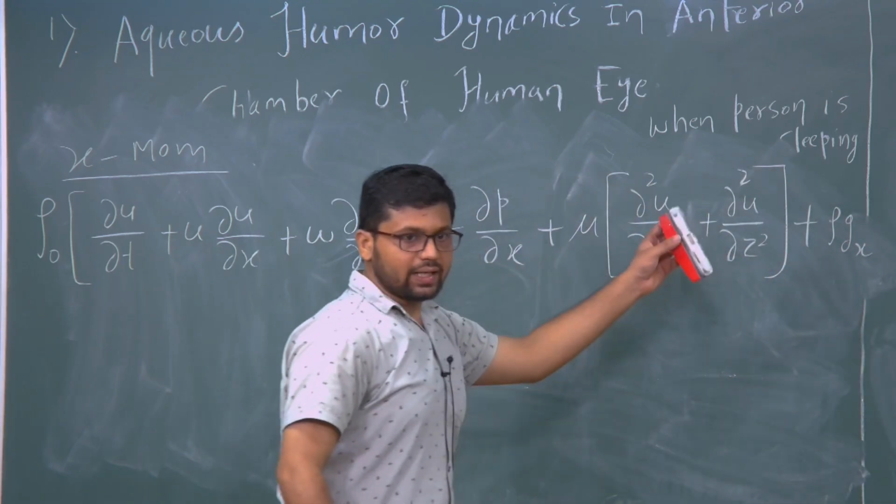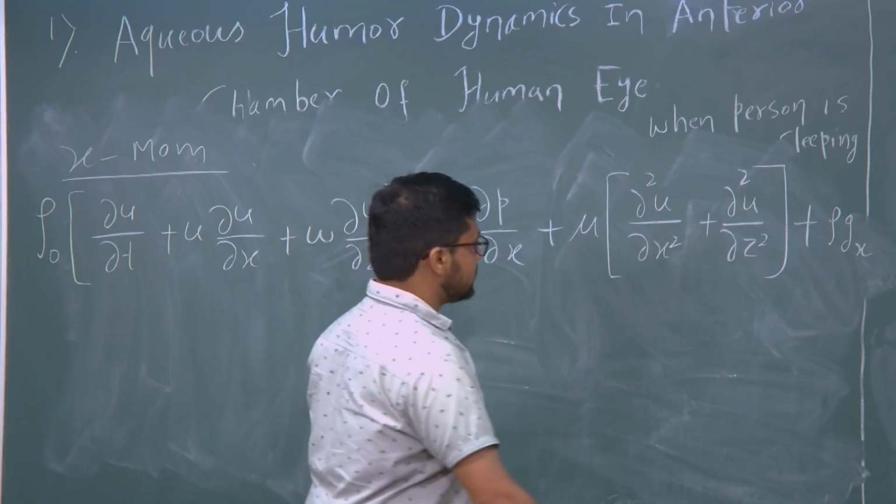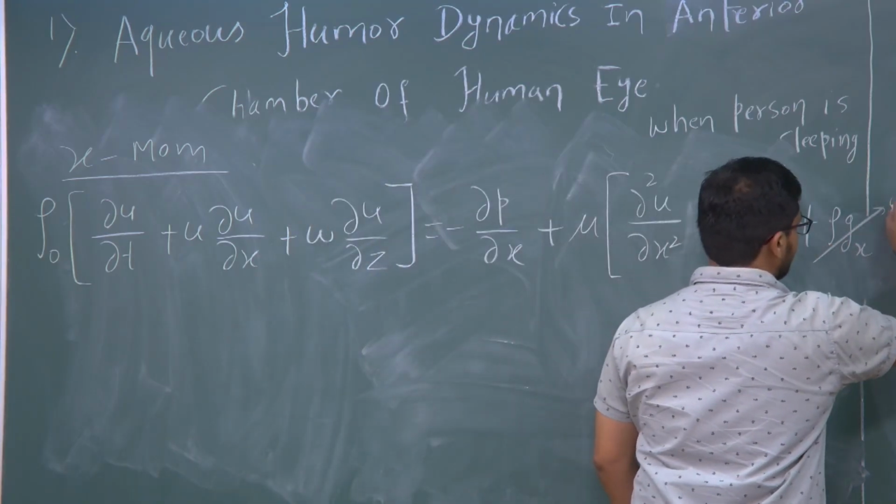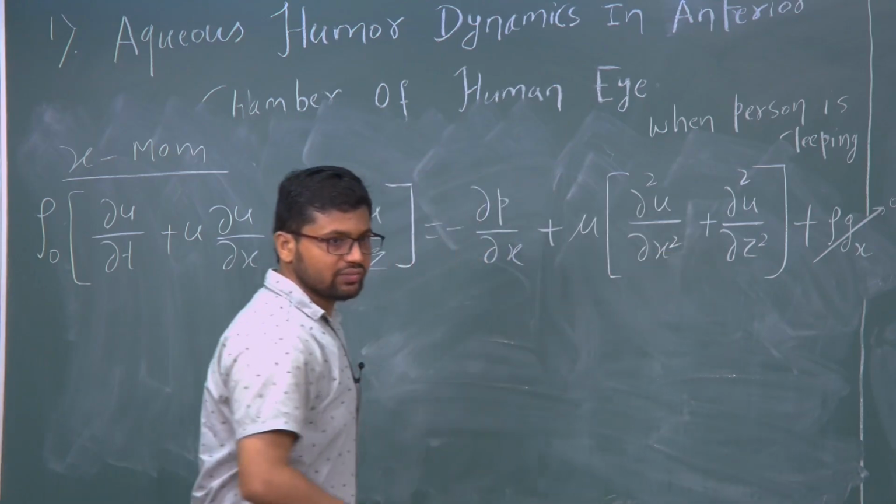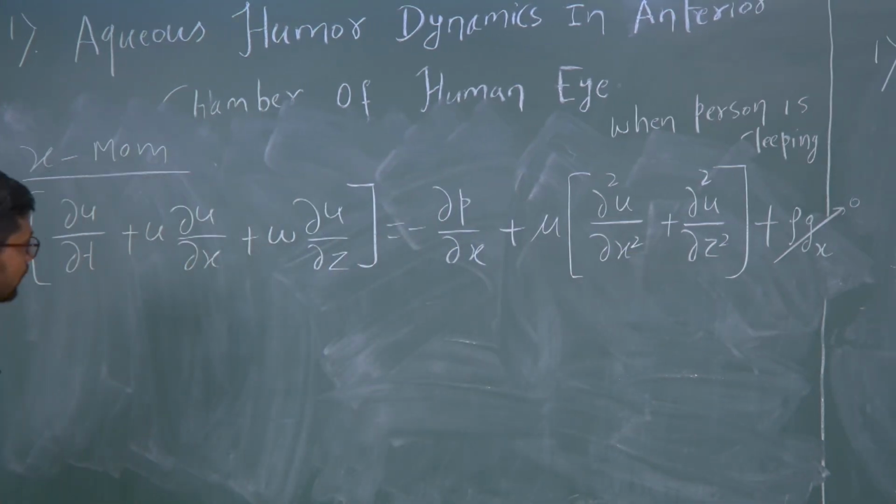So, gravity is acting in the z direction. So, this g x will be 0 because that is vertically down. So, the normal component of that will be 0. So, this is our x momentum balance.